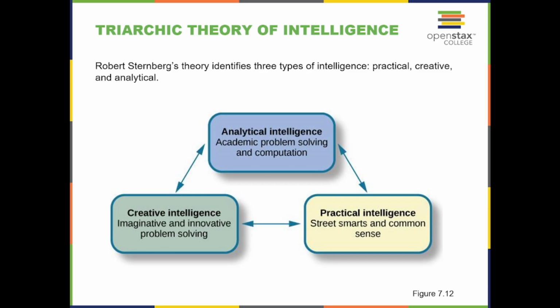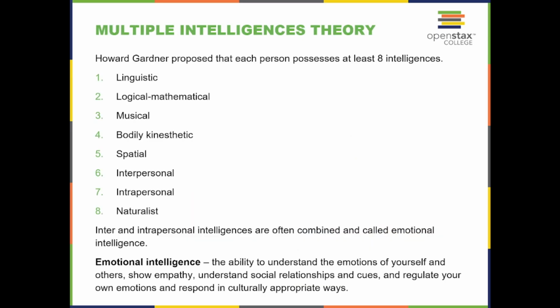Triarchic theory of intelligence. Robert Sternberg's theory defines 3 types of intelligence: practical, creative, and analytical. Creative intelligence is imaginative and innovative problem solving. Analytical intelligence is academic problem solving and computation. Practical intelligence is street smarts and common sense.